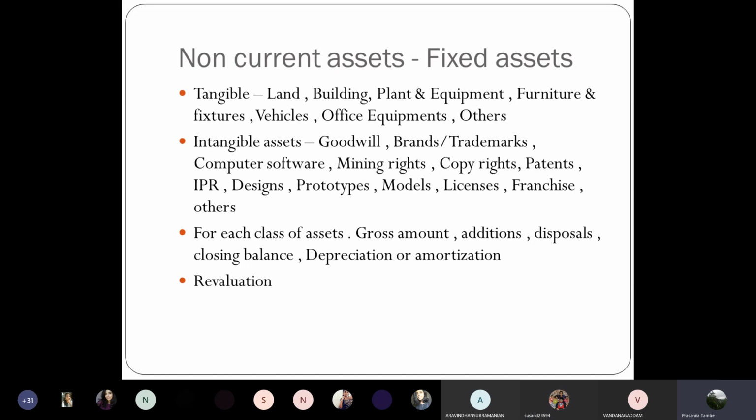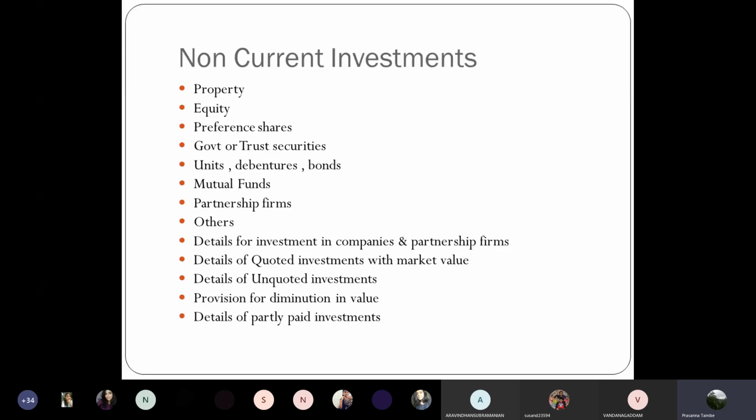Arvind. So we started with non-current assets, and I think we have discussed about fixed assets, right? And after discussing fixed assets, including the presentation part of fixed assets, we were discussing about non-current investments. And we discussed some of these items, like what is the classification, what are the disclosure requirements, and those kind of things. I think this part was completed yesterday.